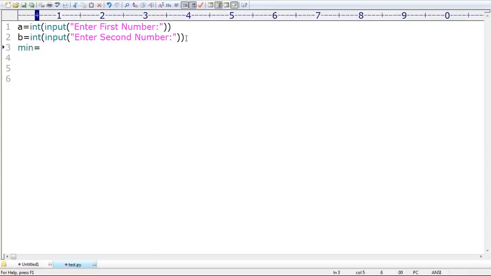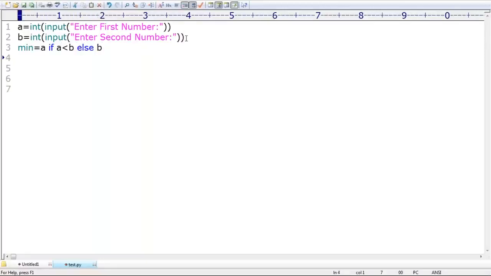Now the minimum value is equal to. Can you please tell the conditional code? Ternary operator, I want to use, right? Sir, can you please suggest the code? Min is a, if a less than b, else b, sir.